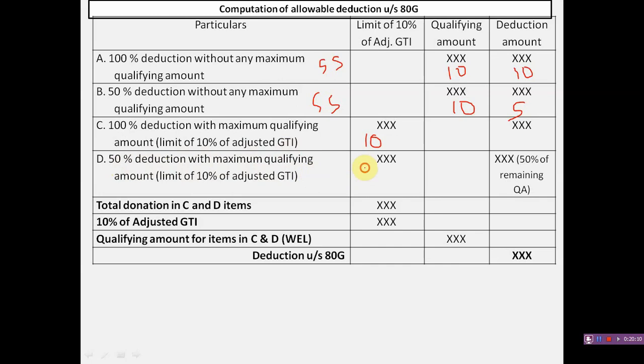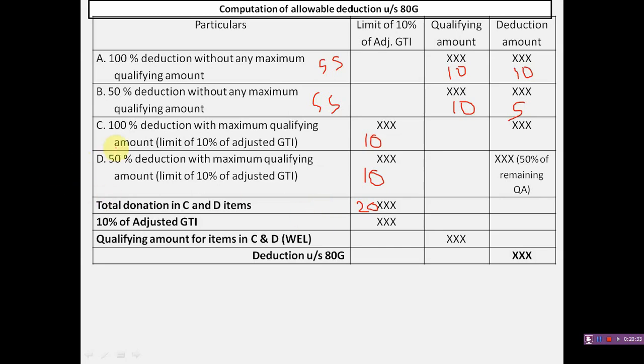If the assessee has donated rupees 10,000 in items of D category, first we should add the total amount of donations made by the assessee in C and D categories, that is 20,000.